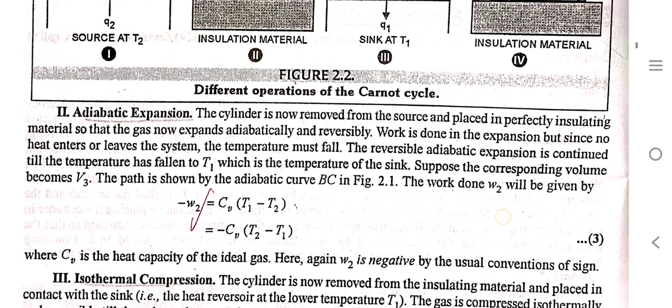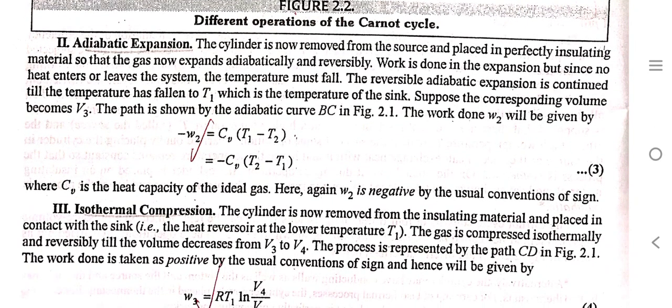Second step is adiabatic expansion. The cylinder is now removed from the source and placed on perfectly insulating material so that the gas now expands adiabatically and reversibly. Work is done in the expansion, but since no heat enters or leaves the system, the temperature must fall. Reversible adiabatic expansion is continued till the temperature has fallen to T1, which is the temperature of the sink. Suppose the corresponding volume becomes V3. The path shown by the adiabatic curve is BC. So the work done, minus W2, is equal to CV times (T2 minus T1).